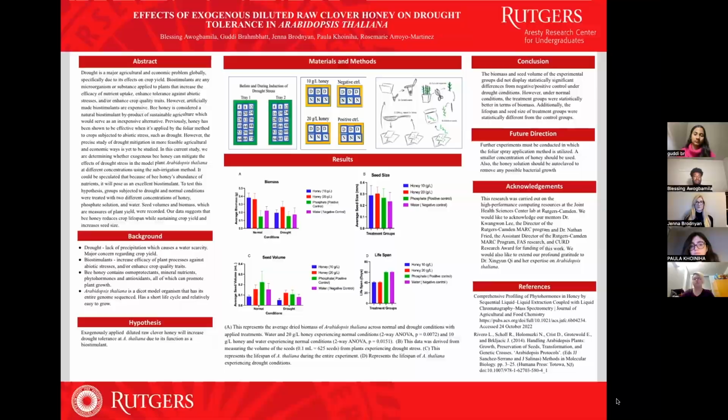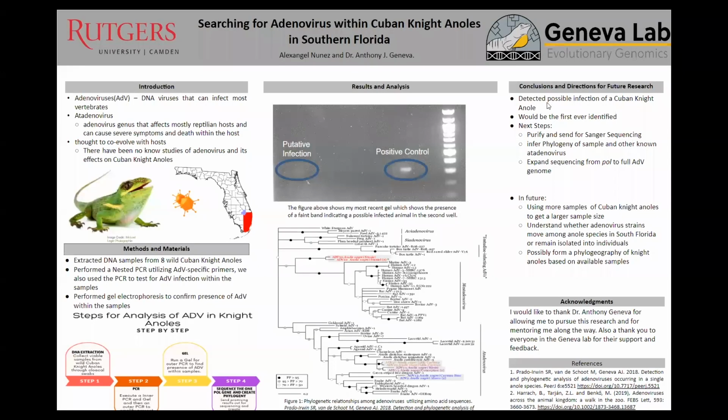Hello, everyone. My name is Alex Angel Nunez. I am going to be discussing my search for adenovirus within Cuban anoles in southern Florida. ADV, also known as adenovirus, is a DNA virus that infects most living vertebrates. The virus I'm mainly focused on is atadenovirus.